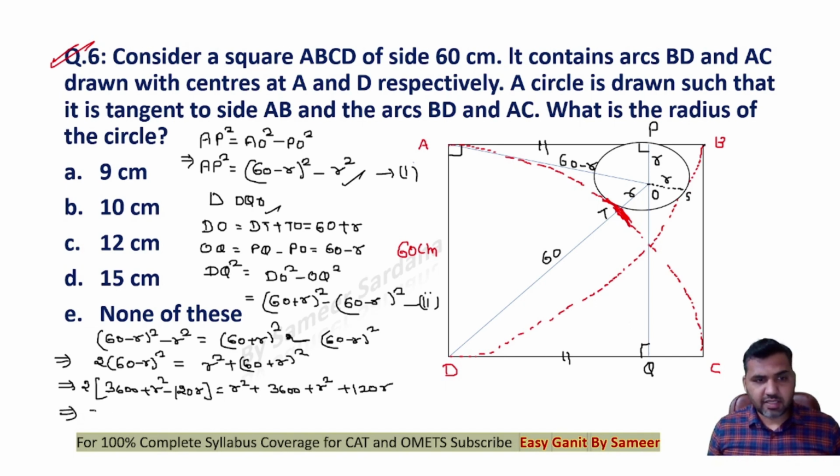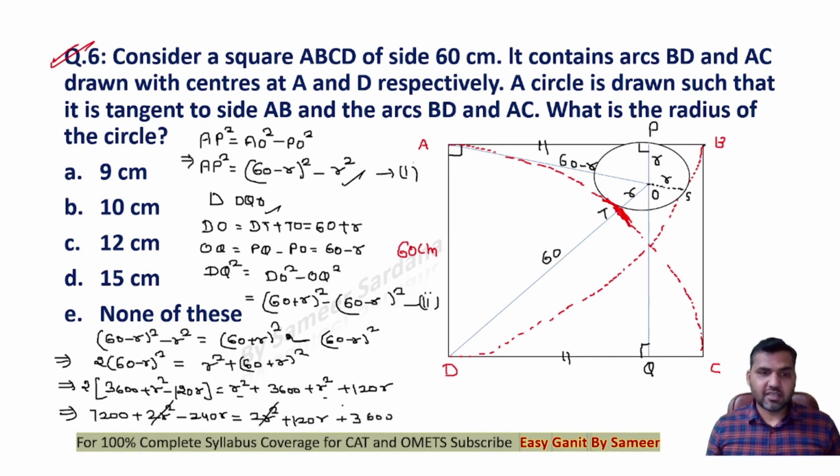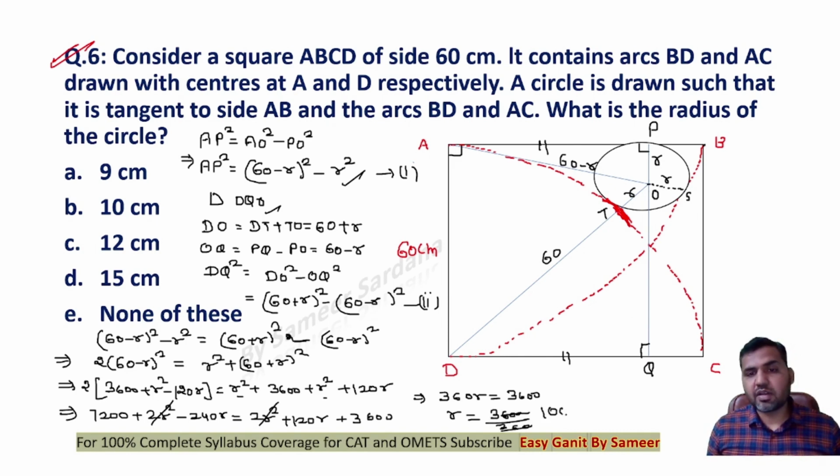Now this you can see is 7200 plus 2R square minus 240R is equal to 2R square plus 120R plus 3600, right? 2R square will get cancelled, and you will see that 360R is equal to 3600. So R is what we are supposed to find out, which would be 3600 divided by 360, that is equal to 10 centimeter. Radius is 10 centimeters, so B option would be the correct answer to the question, guys.